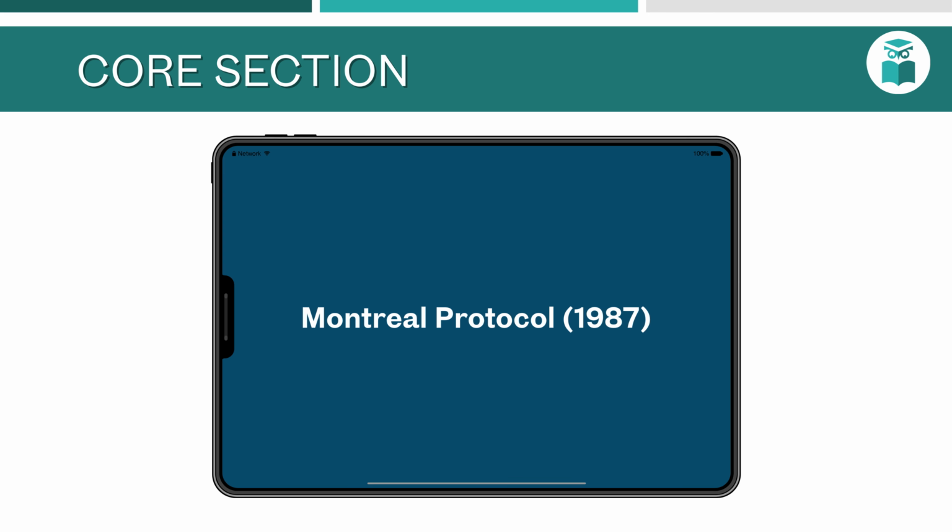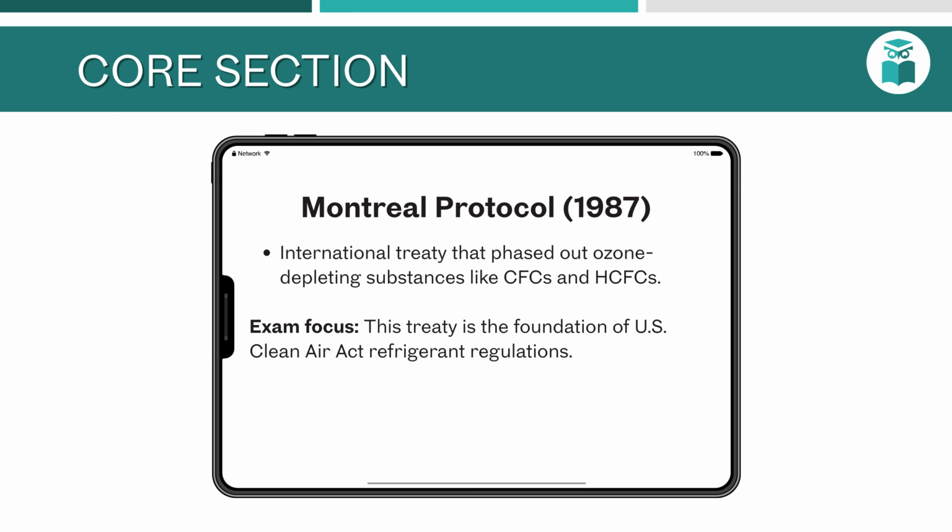The Montreal Protocol. The Montreal Protocol, signed in 1987, is the international treaty that phased out ozone-depleting substances such as CFCs and HCFCs. It set a schedule for elimination, for example: CFCs banned in 1996. HCFCs, like R22, fully banned in 2020. This treaty is the foundation for U.S. environmental laws such as the Clean Air Act.